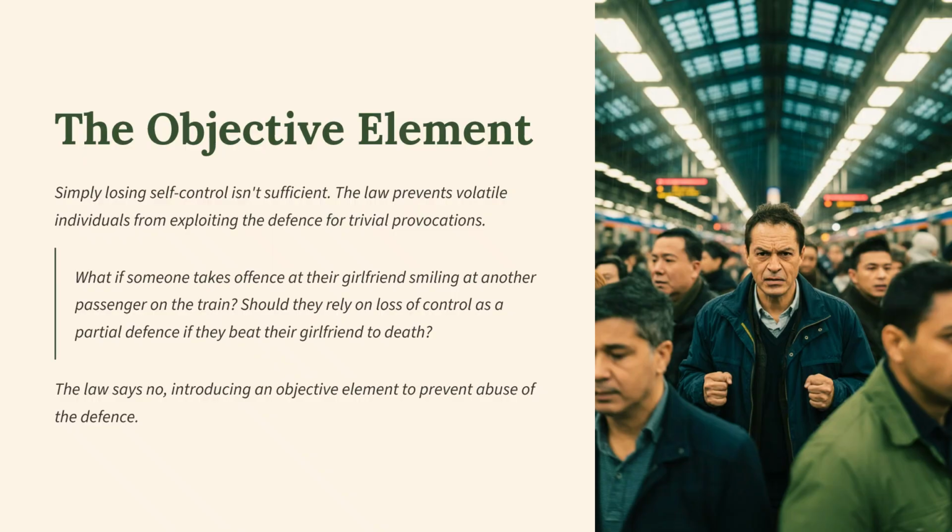The objective element. Now, simply losing self-control isn't sufficient. The law prevents volatile individuals from exploiting the defence for trivial provocations. What if someone takes offence at their girlfriend smiling at another passenger on the train? Should they rely on self-control as a partial defence if they beat their girlfriend to death? The law says no, introducing an objective element to prevent abuse of the defence. And we're going to look at the elements in more detail.